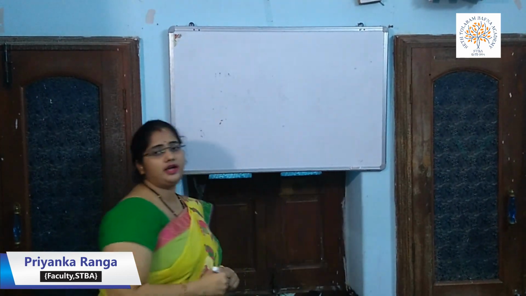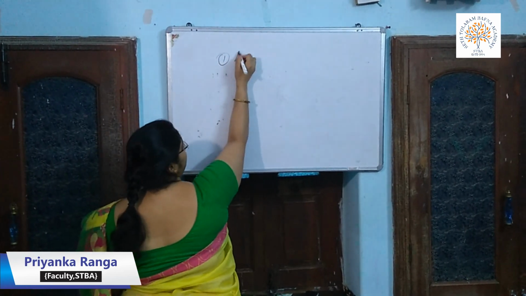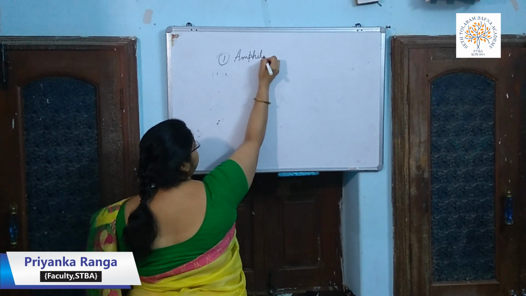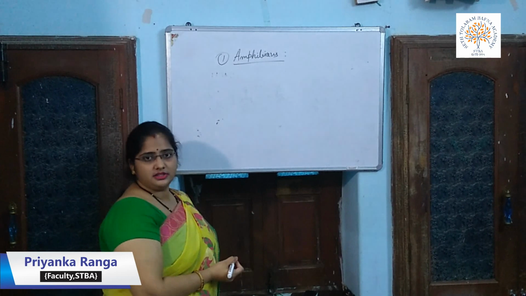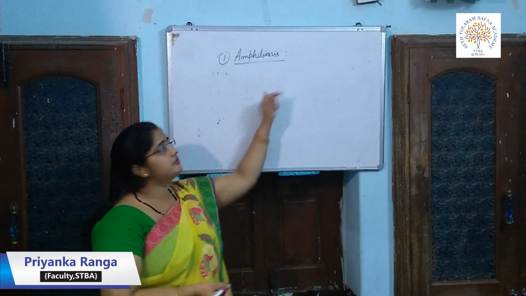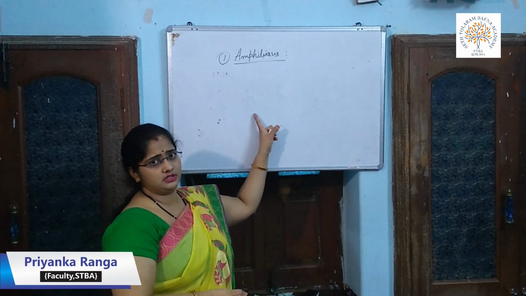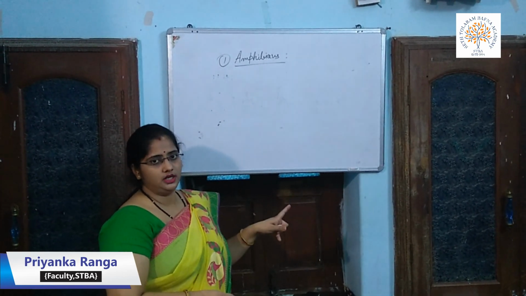First of all, you have learned a new term, that is amphibians. Who are amphibians? Students, amphibians are those animals that live both on land as well as in water.